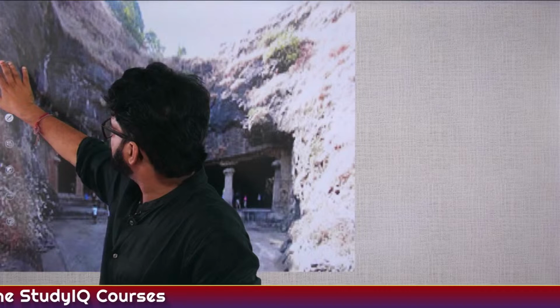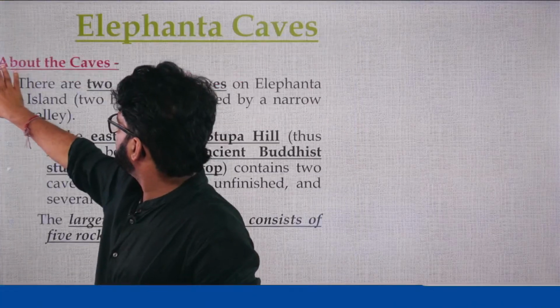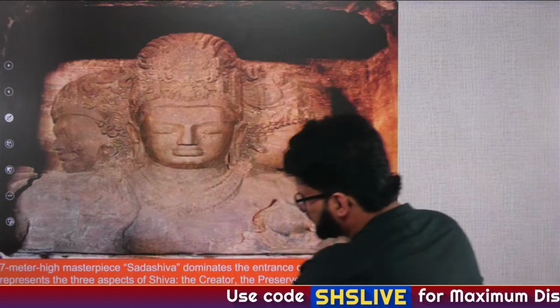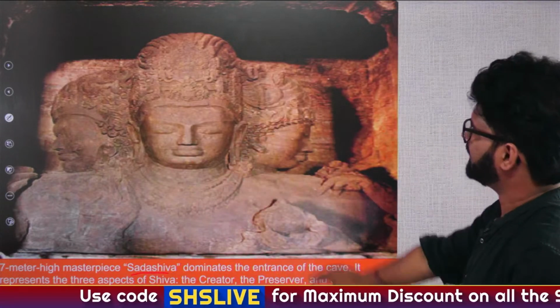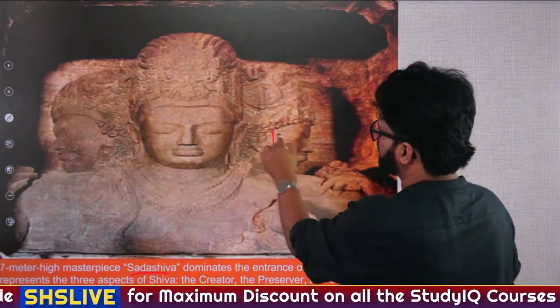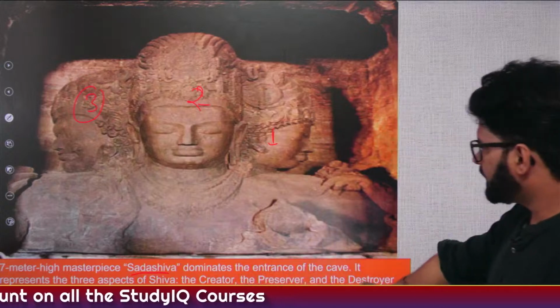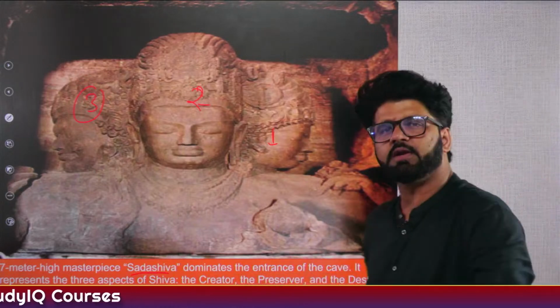Let me show you how Sadashiva looks like, and then we'll talk about Elephanta caves. So this is Sadashiva. Please remember this: Sadashiva is associated with which cave? Elephanta caves. Here you are seeing 3 forms of Shiva, and they represent creation, preservation and destruction.